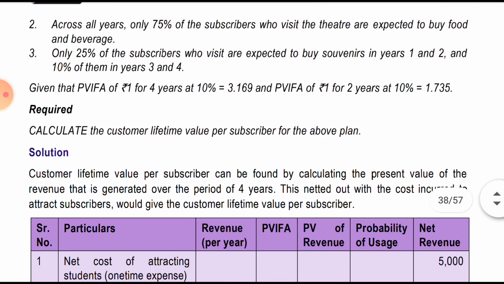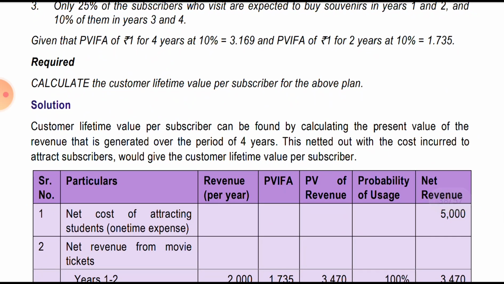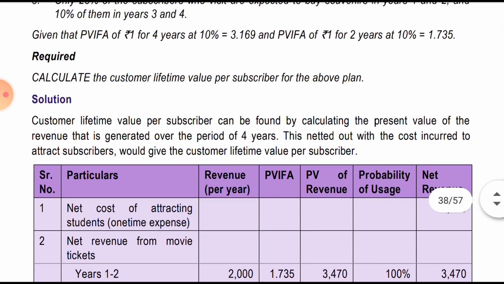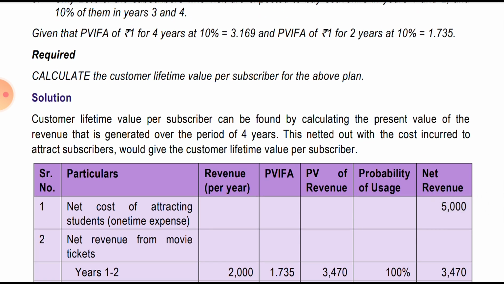Calculate the customer lifetime value per subscriber for the above plan. Customer lifetime value we have to calculate. Solution: the customer lifetime value per subscriber can be found by calculating the present value of the revenue that is generated over the period of the 4 years. That's why they have given the PVAF, because this data relates to the revenue for the 4 years. So what would be the present value? On the basis of that we have to evaluate whether to move on or not with this proposal.